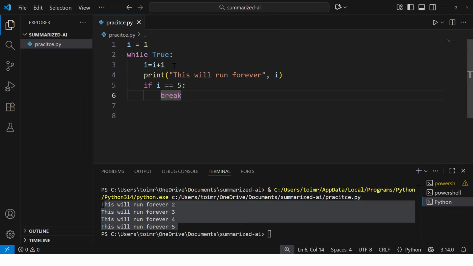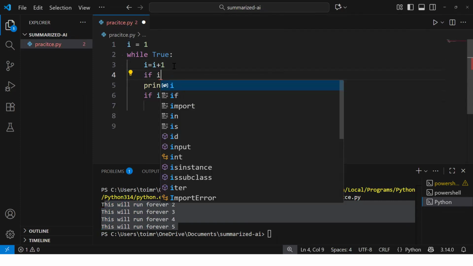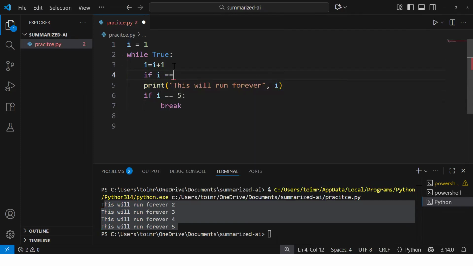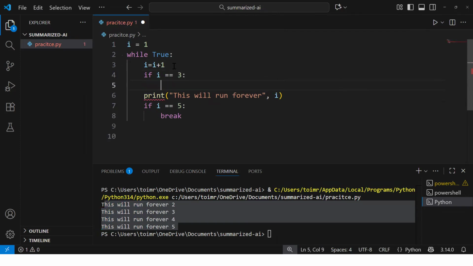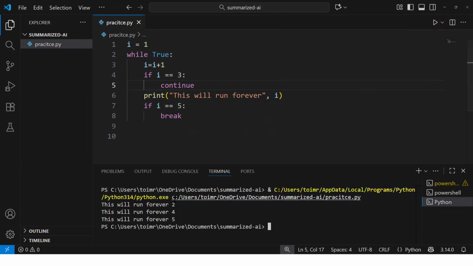Let's see that. So in the same loop, I will add if i equal to 3. Okay, and then I say continue. Let's see what happens. So as soon as I say this, let me clear my screen and execute this code. Currently the value of i is 1.